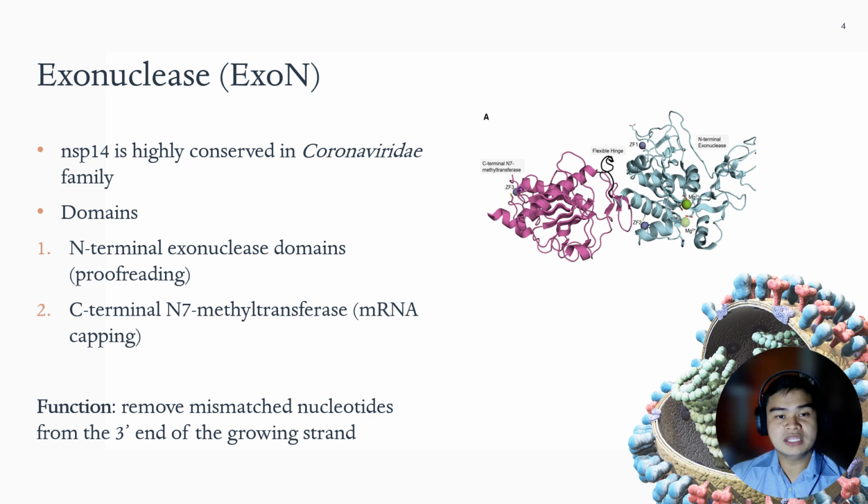Non-structural protein 14 is a 60 kilodalton bifunctional enzyme with an N-terminal exonuclease domain implicated in replication fidelity, and the C-terminal N7 methyltransferase domain involved in mRNA capping. The exonuclease proofreading activity is a strategic therapeutic target as it removes mismatched nucleotides. The presence of this activity reduces the effectiveness of RdRp inhibitors such as remdesivir.